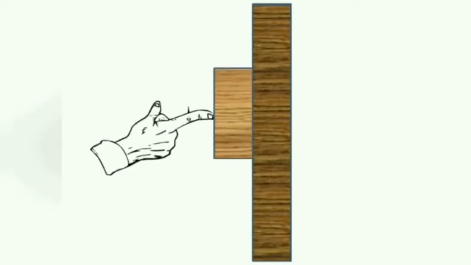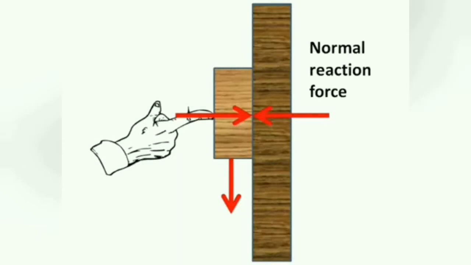Now consider a block to be pushed against a wall. Now here, the block will have its weight acting in the downward direction, but here the weight of the block won't play any role in the friction. Now consider the force with which the block is pushed horizontally against the wall. Due to that, a reaction force will be coming into play, and this is the force which the wall will exert on the body.